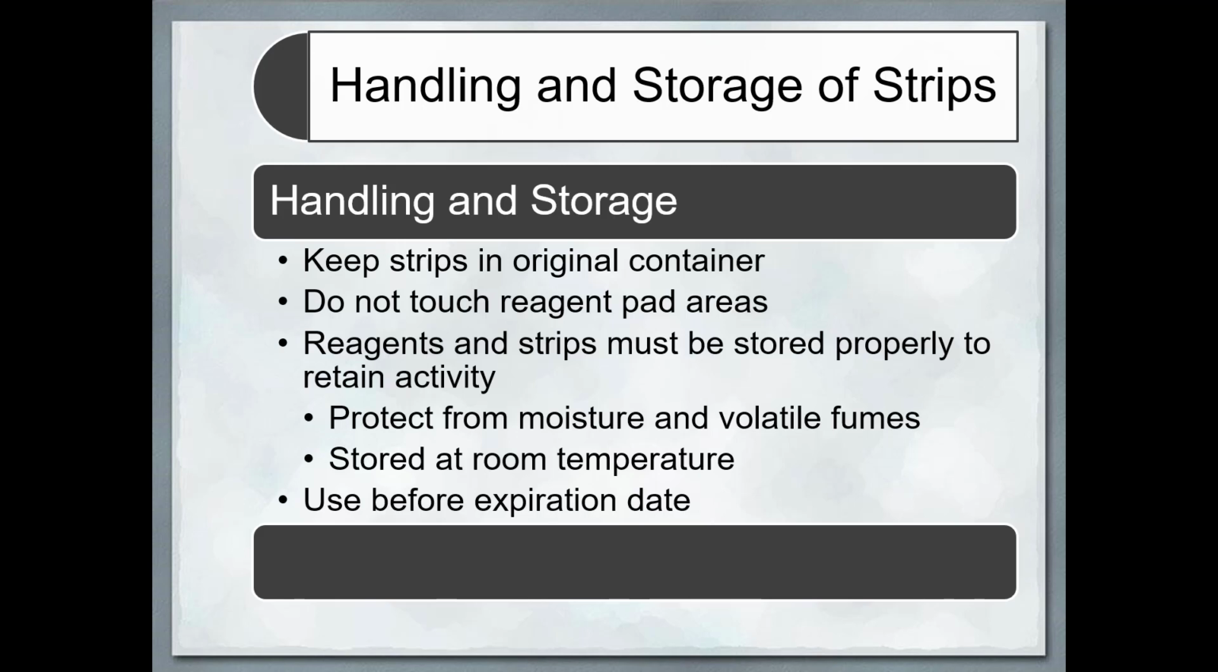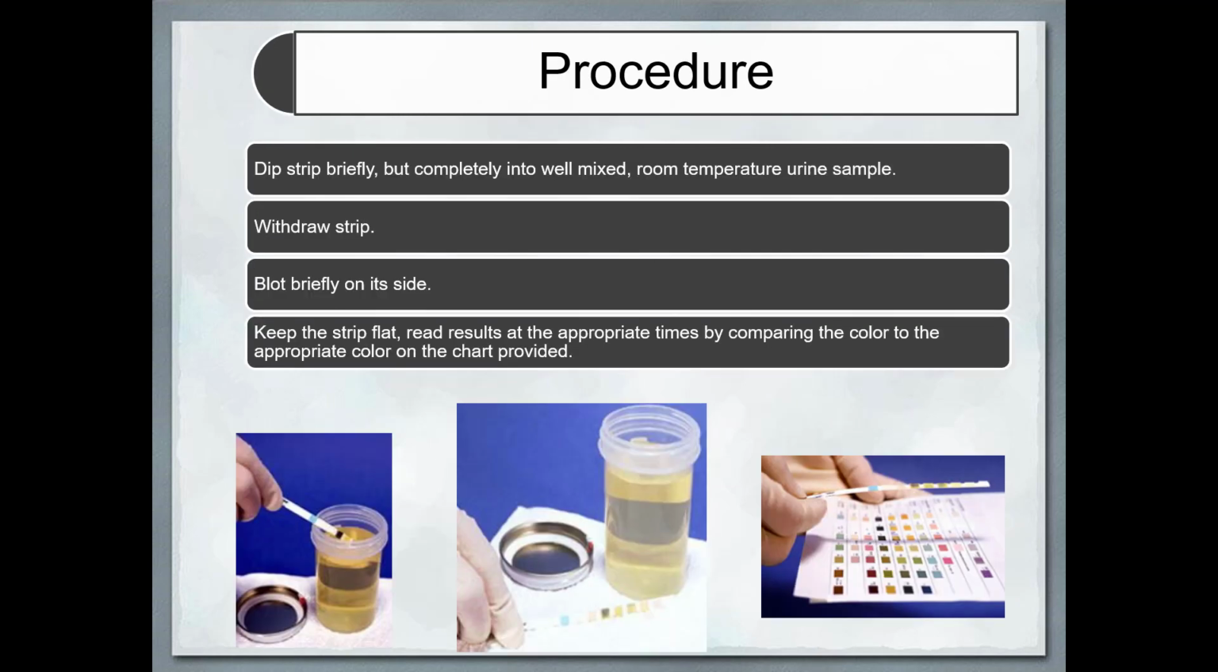Storing and handling of the strips: the strip has to be kept in an airtight container. You should not touch the reagent pad area. Protect from moisture and volatile fumes, and store at room temperature. Procedure: you dip the strip into the urine completely, so that all the impregnated reagent pads are dipped into the urine. Then wipe off on the side, keep for the specified time, and read against the chart.